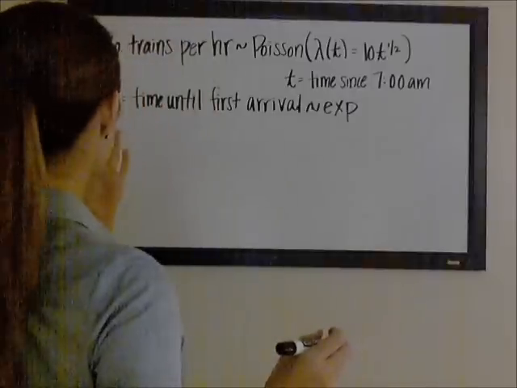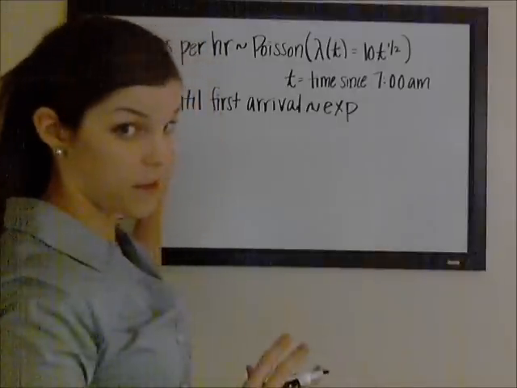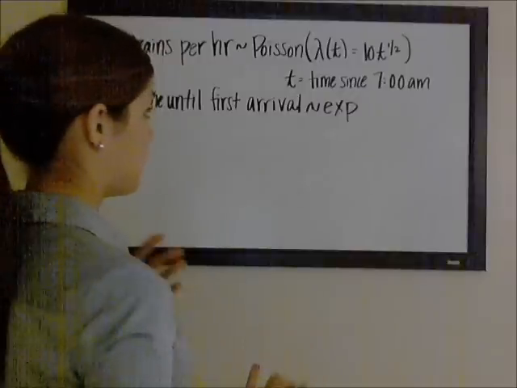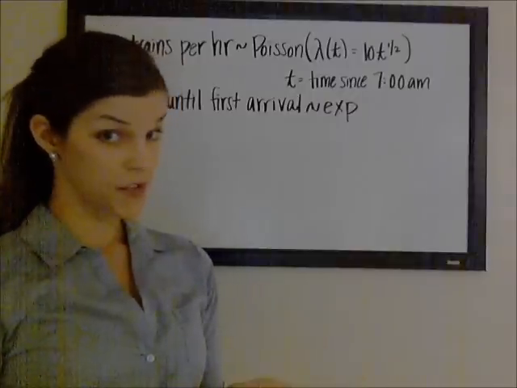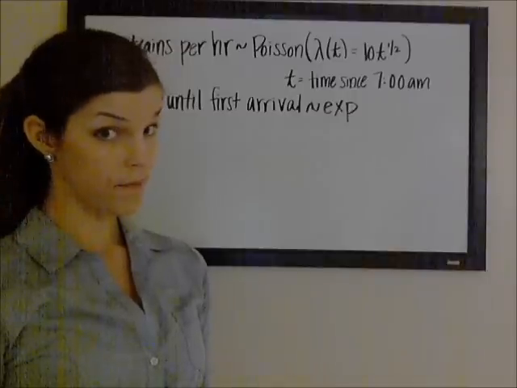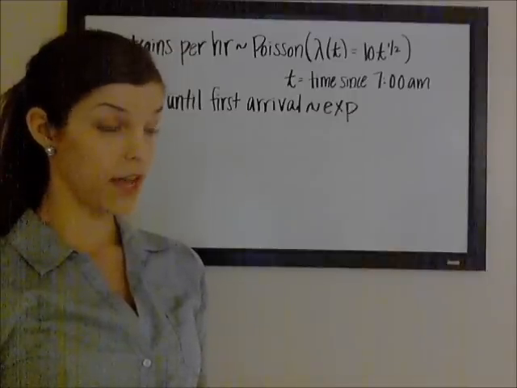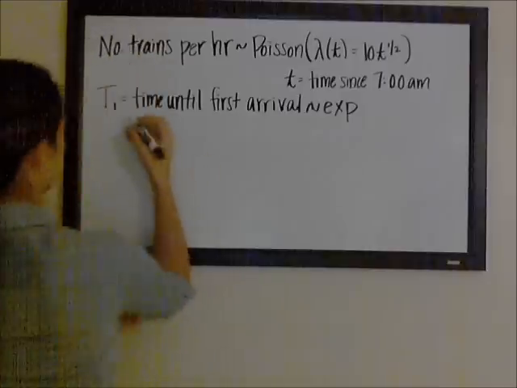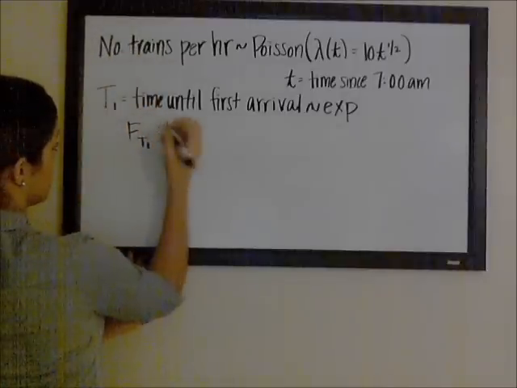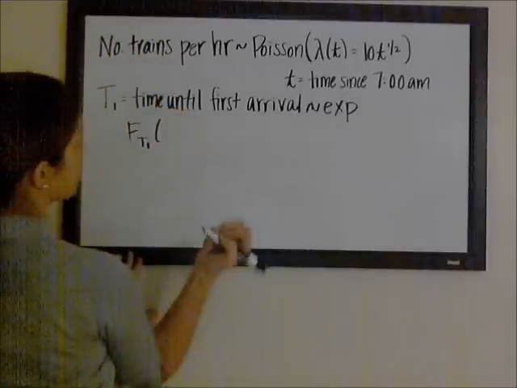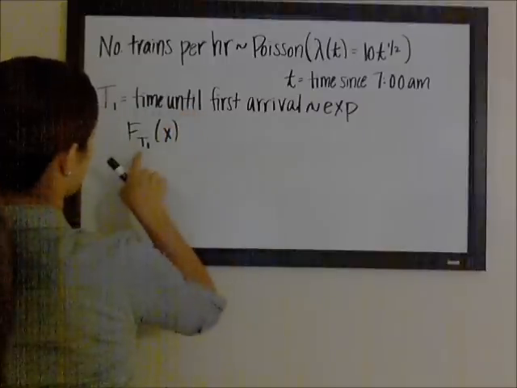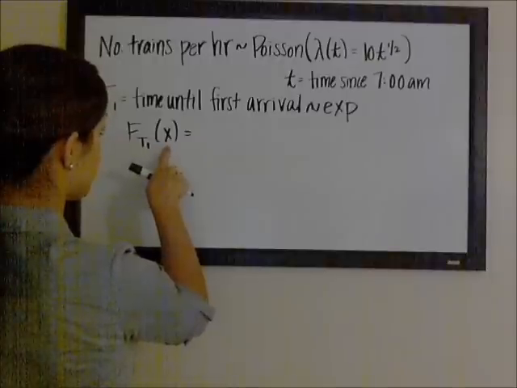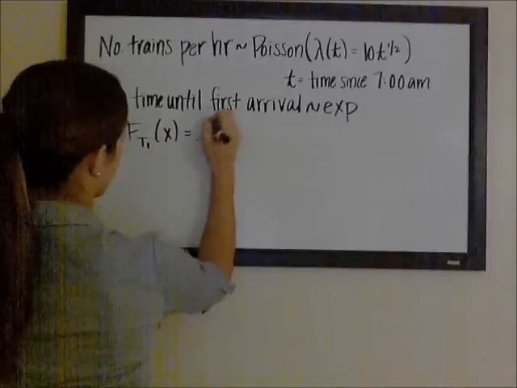Okay, so if I want to calculate the 90th percentile of this variable, and I know that it follows an exponential distribution, all I have to do is set either the cumulative distribution function equal to 0.9, or 90%, or the survival distribution equal to 0.1. So we can either do the cumulative distribution function for the time until the first arrival at some value, which we're trying to find, this will be the 90th percentile, is 0.9.